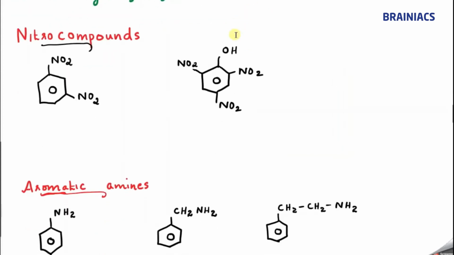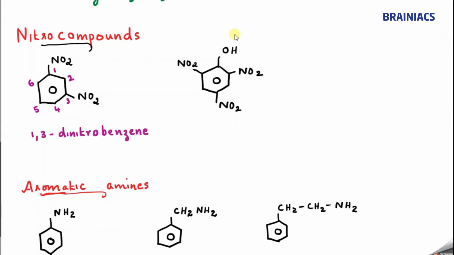Nitro group, it's a substituent. So can you name the IUPAC name of this compound? Let me number it 1, 2, 3, 4, 5, 6. So what is the name of this compound? I can say 1 comma 3, correct? 1 comma 3 hyphen dinitro, correct? 1 comma 3 dinitrobenzene, correct?